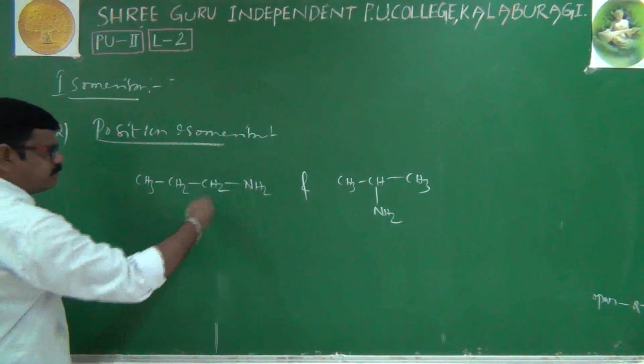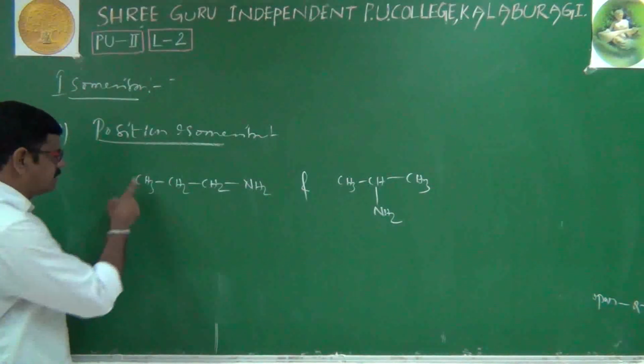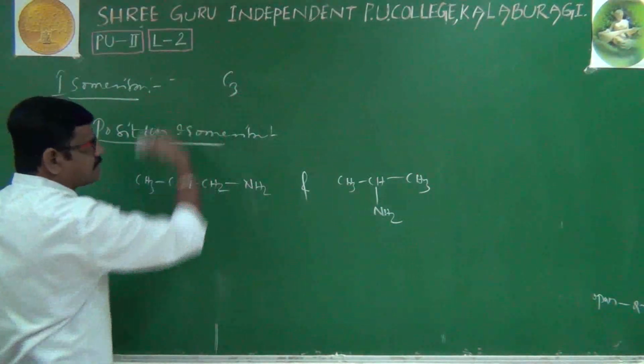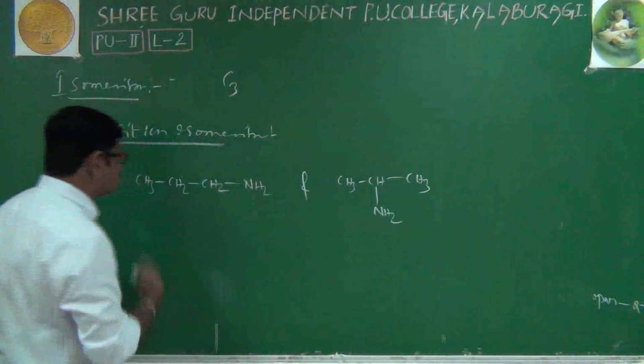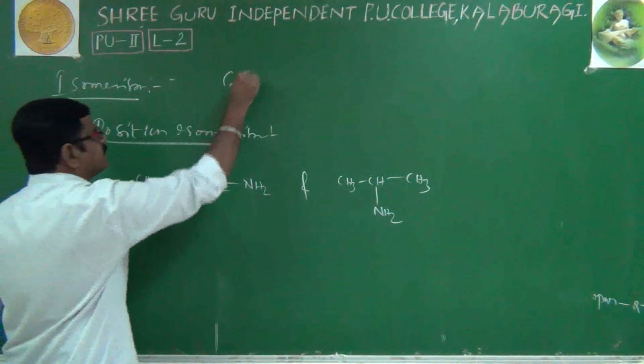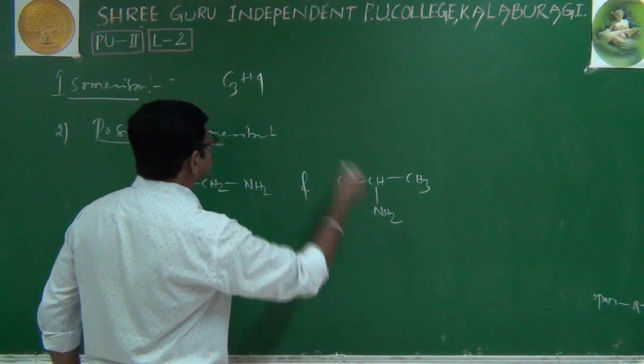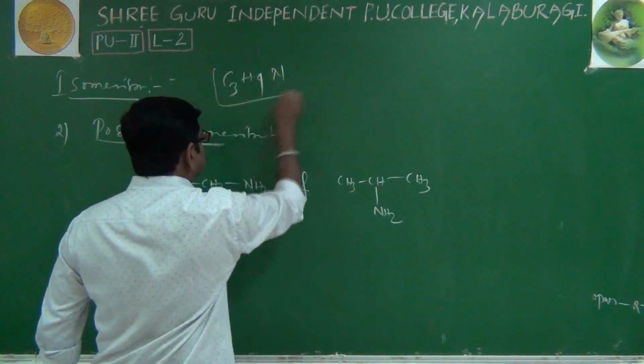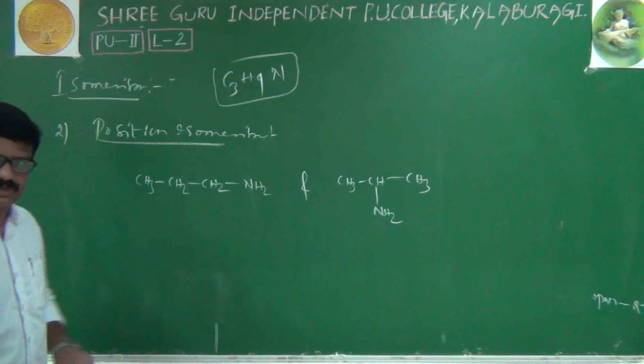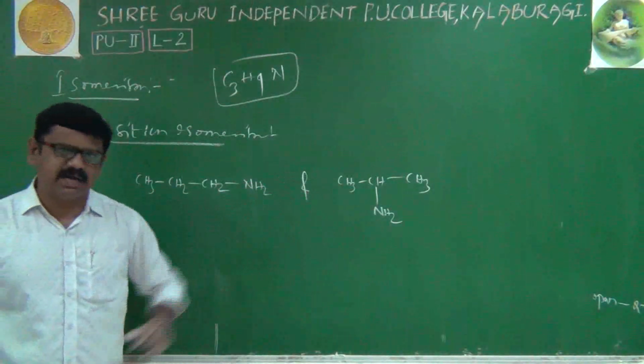First we'll check whether both have the same molecular formula or not. 1, 2, 3, C3 of course. Hydrogens 3, 5, 7, 9, H9 in both. Both have 1 nitrogen atom. Yes, both have the same molecular formula.